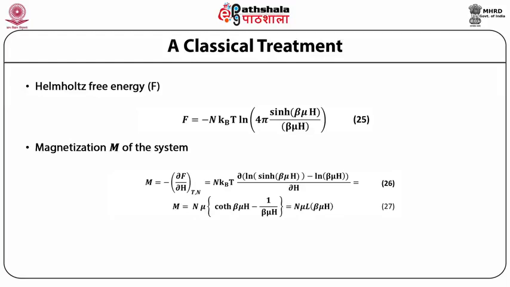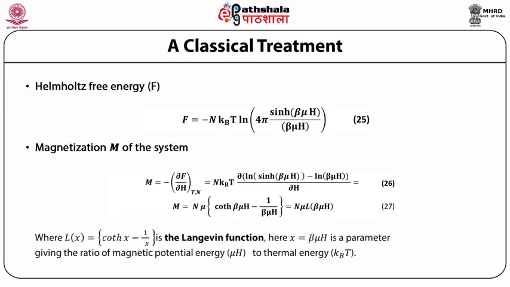M is equal to n mu times curly bracket coth(beta mu h) minus 1 upon beta mu h curly bracket closed is equal to n mu L, a function of beta mu h, where L, which is a function of x, is equal to coth x minus 1 upon x, is the Langevin function.